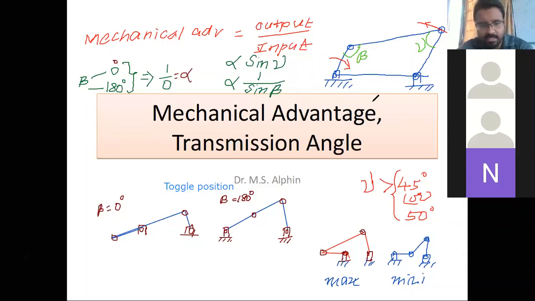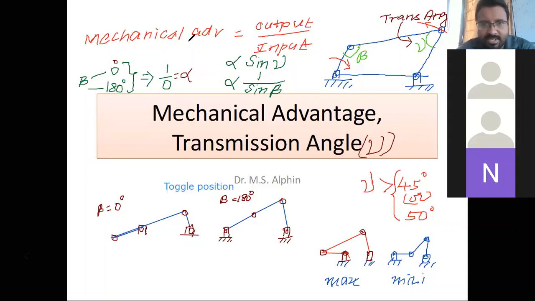What is gamma called as? Gamma is called the transmission angle. Always you should design the transmission angle more than 45 to 50 degrees,